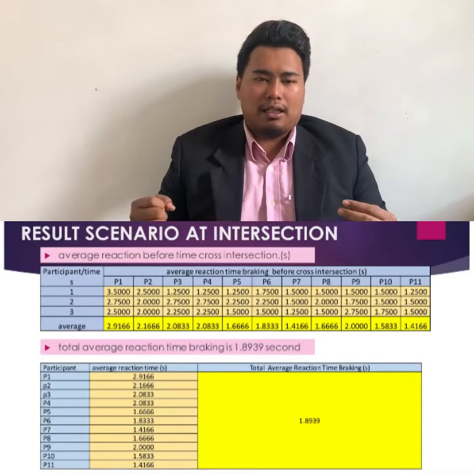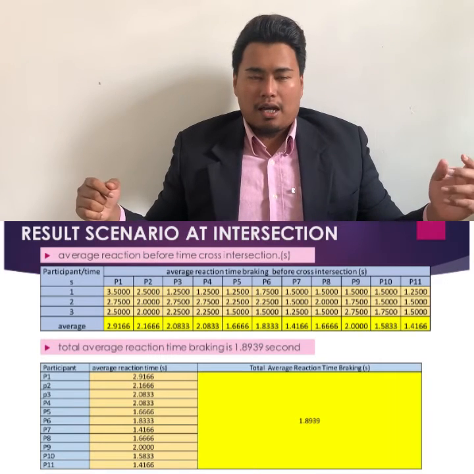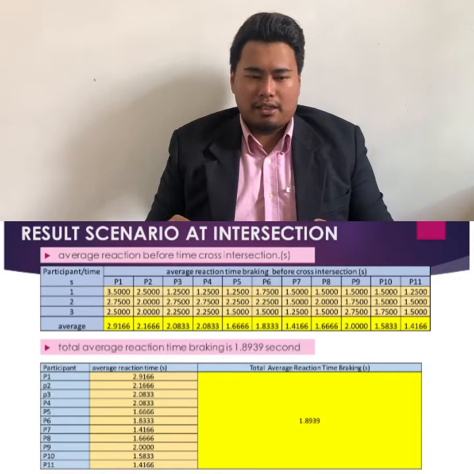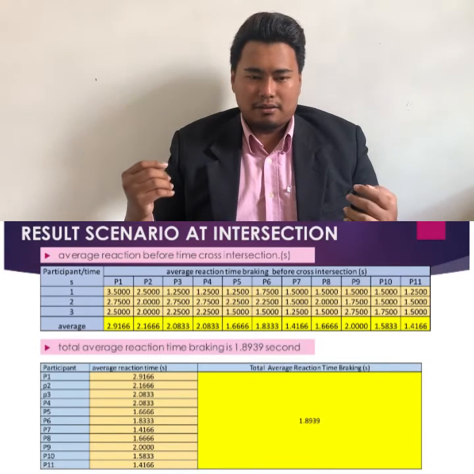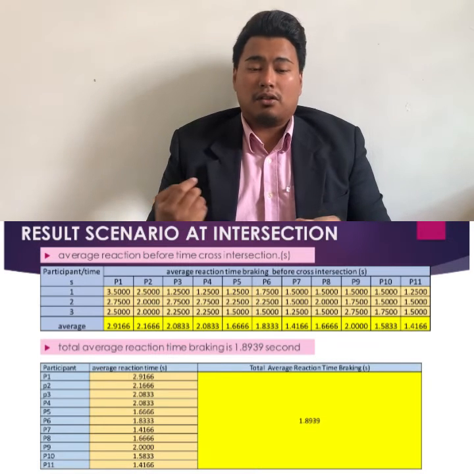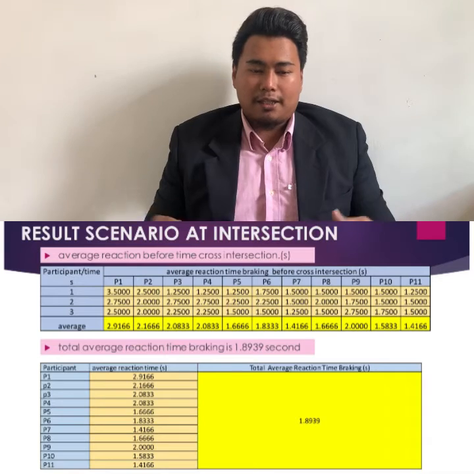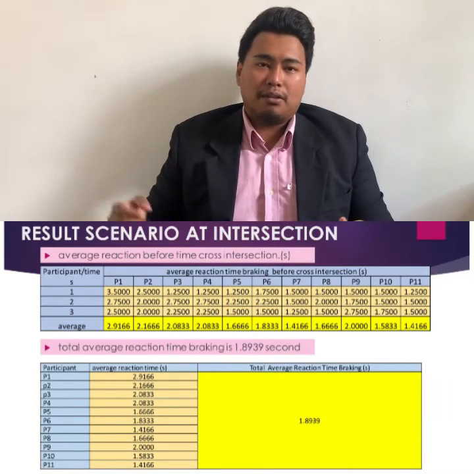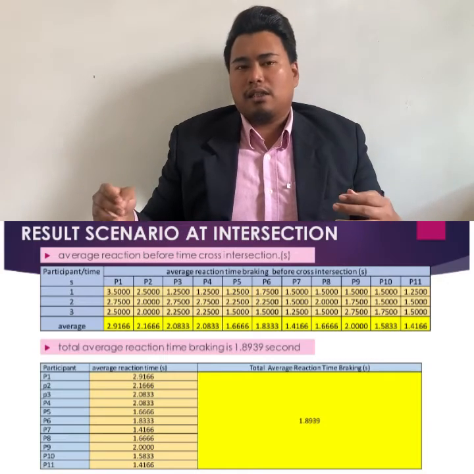Okay, so this is the number 3 result, the scenario at the intersection. In this scenario, the average is the time before crossing the intersection. That means before the participant crosses the intersection, the participant must brake.